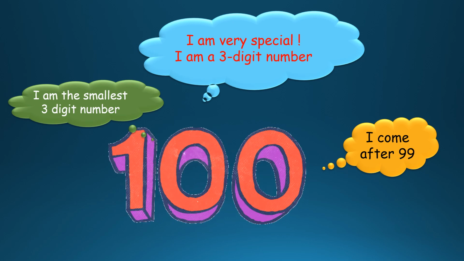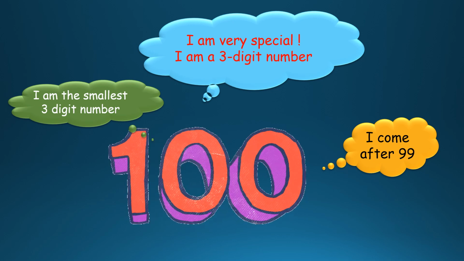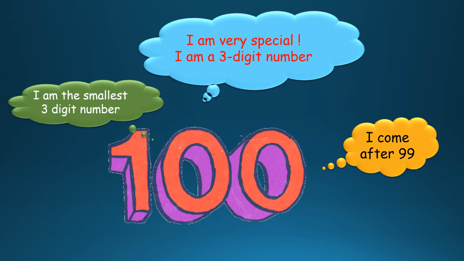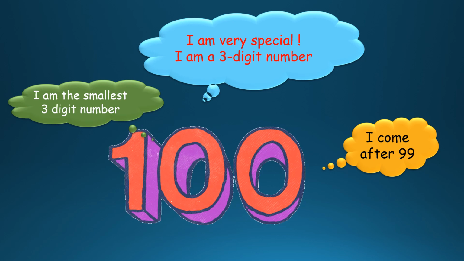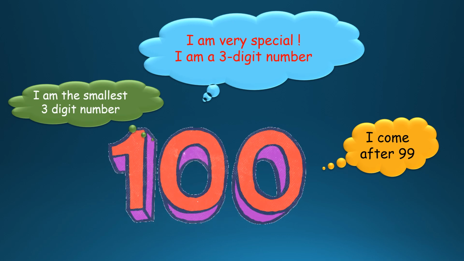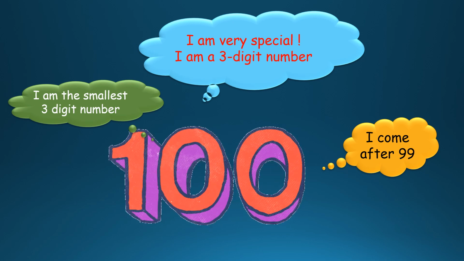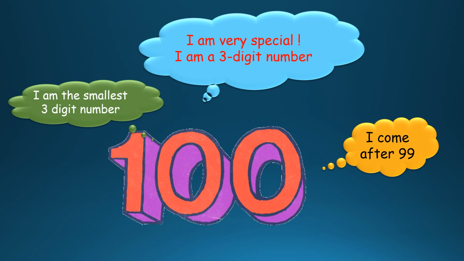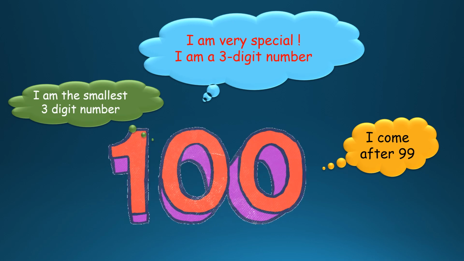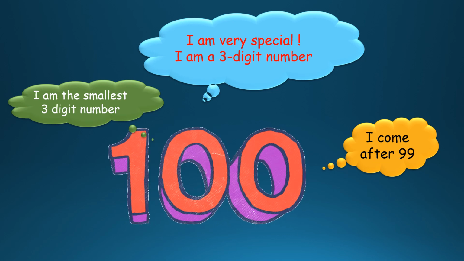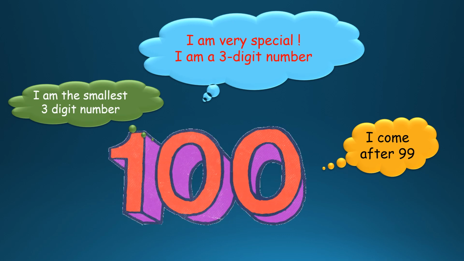Yes, here you can see 100 which Virat Kohli has scored today. 100 is a century that we have learned in the previous slide. Okay, coming to maths, 100 is so special. That's what it says here. What is it saying? I'm very special. I'm a three-digit number. That's true. If you observe, there are 1, 2, 3 digits in 100, which is a new number for us.